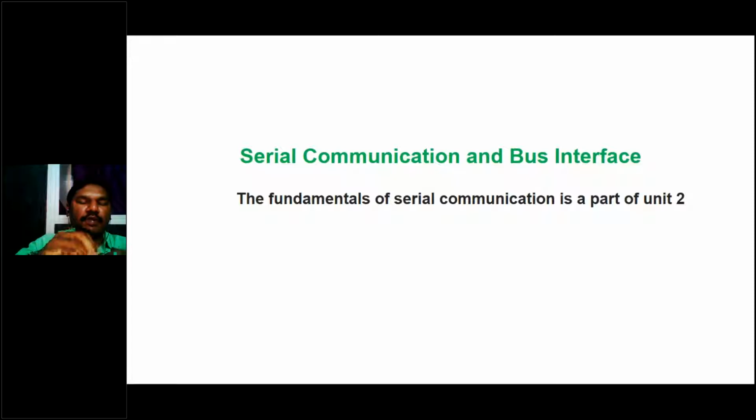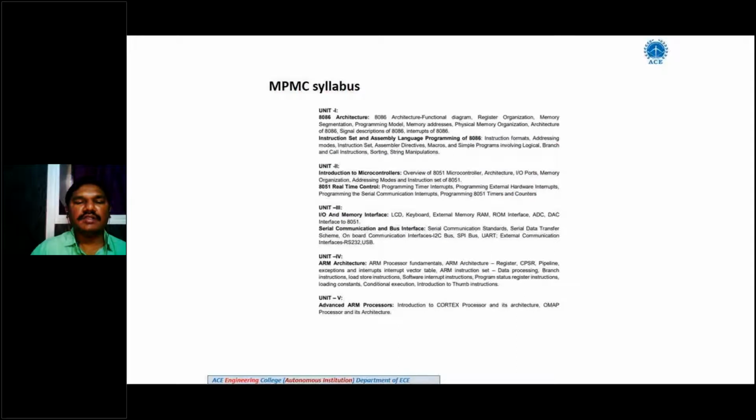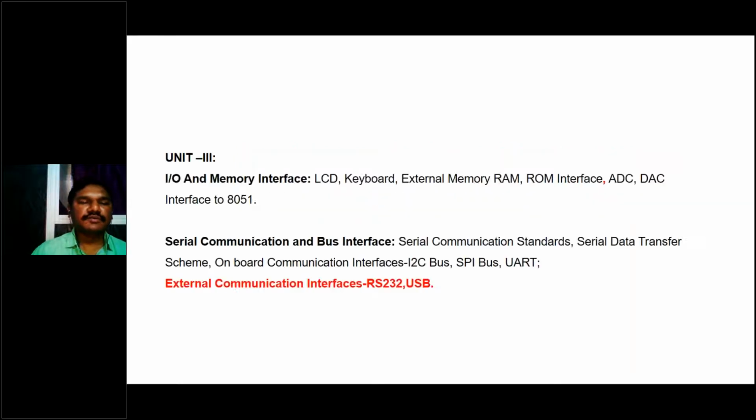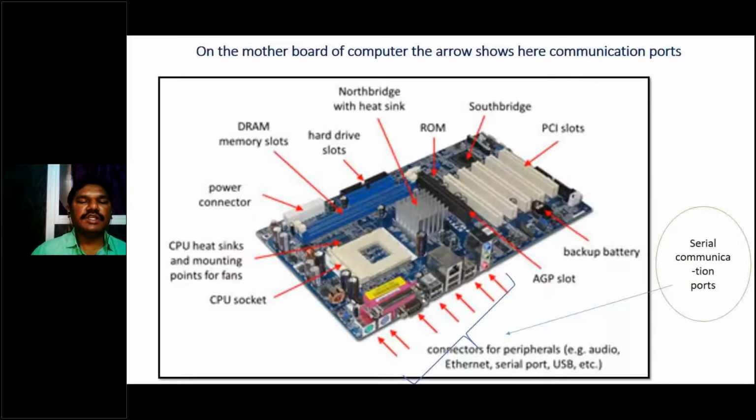So here, to reduce the number of wires, we are designing chips that are very small in size. Speed of transmission is also one of the parameters, but we are restricting the speed while reducing the number of wires. That's why we have chosen this topic of serial communication and bus interface with 8051. You can see here the serial communication and bus interface unit. First we will see the fundamentals of serial communication, which we have seen already in the second unit.